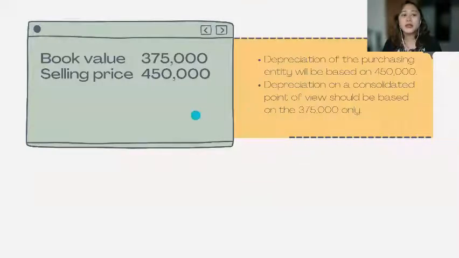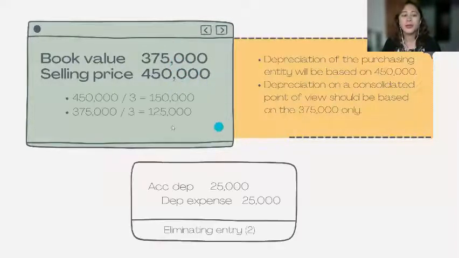Okay. Next. So, in the first year na operation sila, magkaiba sila ng basis ng depreciation. Si subsidiary will be basing on the selling price na sinabi sa kanya, which is 450,000. Pero si parent, magbe-base siya sa 375,000, which is yung original book value naman talaga. So, ang mangyayari, 150,000 kay subsidiary, yung 450. Tapos 375 divided by 3 equals 125,000. Sa point of view ni parent, 125 lang dapat ang kanyang depreciation, and kay subsidiary is 150,000. So, alin ba yung tama dyan?